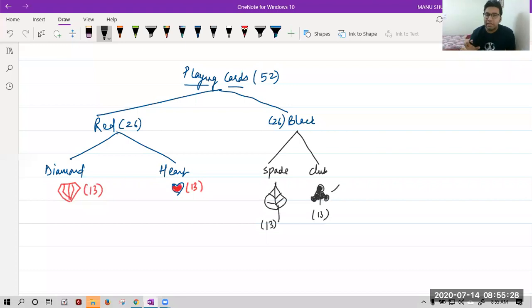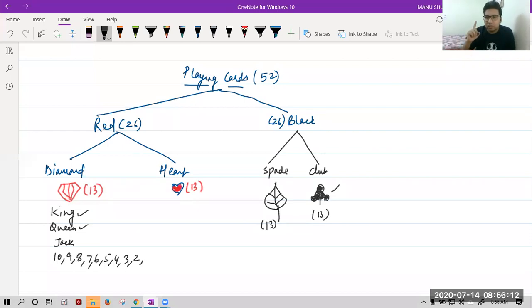So we have done this. Now we have to understand what is coming in these 13. In this 13, numbers from 1 to 10 are coming. Before that, we have a king in each. A king is there, a queen is there. Face cards: we have king, queen, jack. Apart from that, we have number cards: 10, 9, 8, 7, 6, 5, 4, 3, 2. And for one we write,